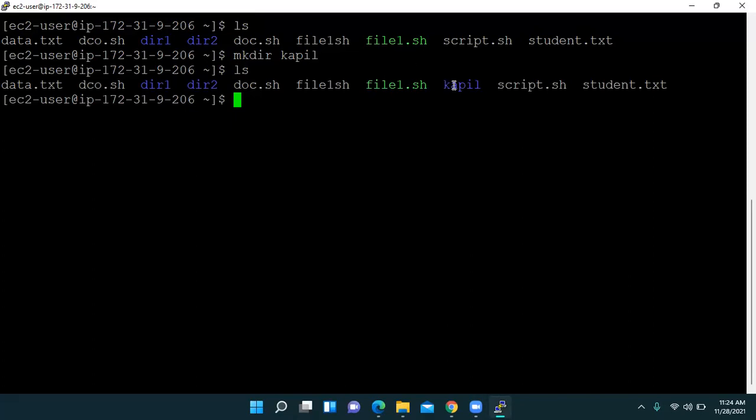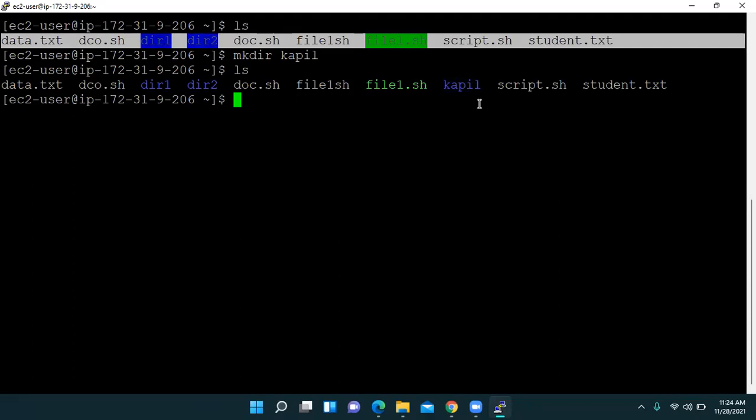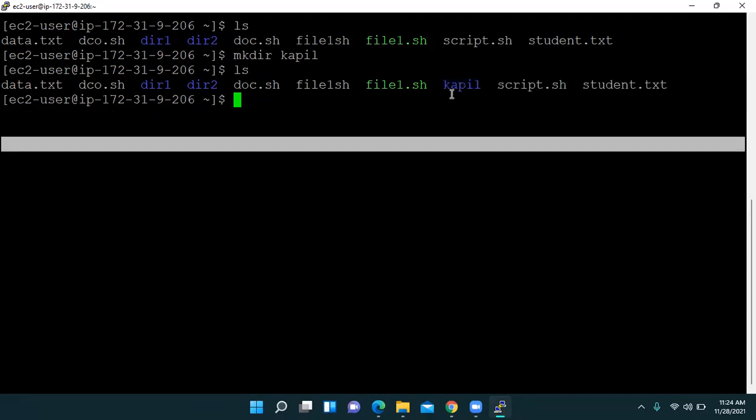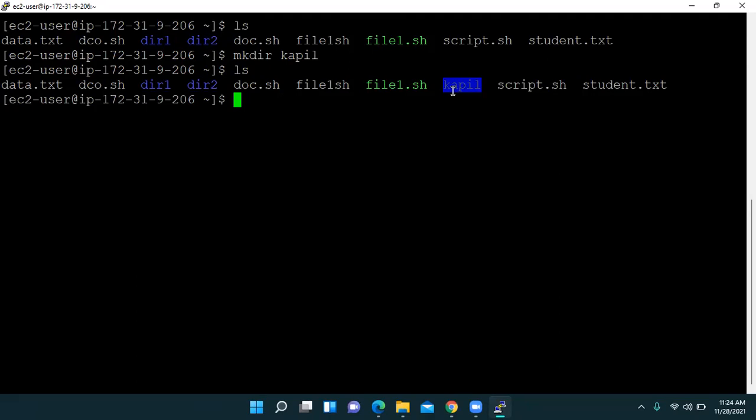Now see, this is Kapil. Previously this was not there. Now Kapil has been created and see the color of this Kapil. It appears in blue. So the terminal says that you have created one folder. Name is Kapil. Okay, is it clear?